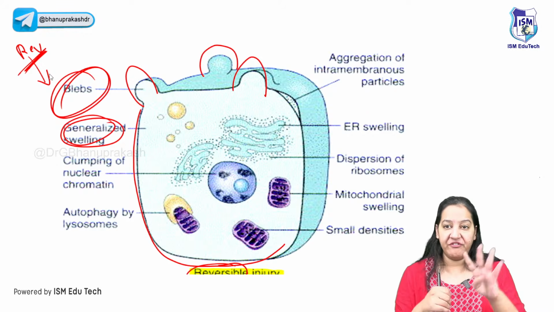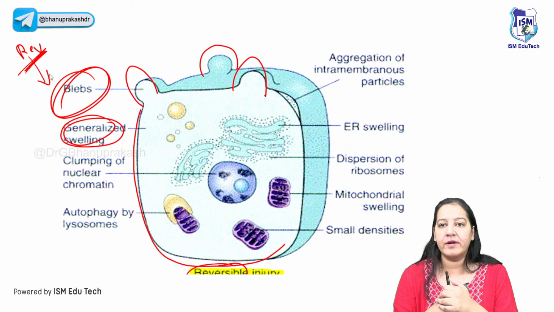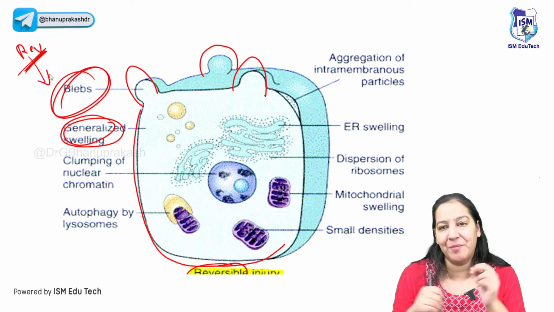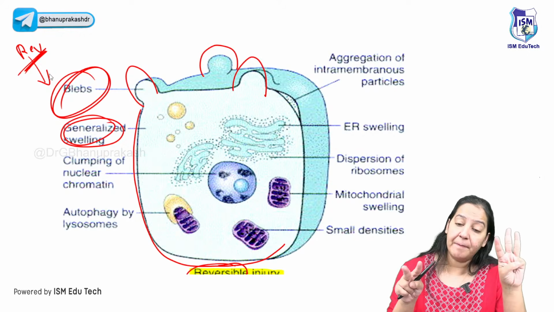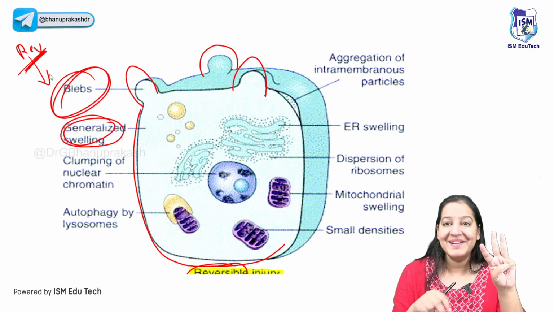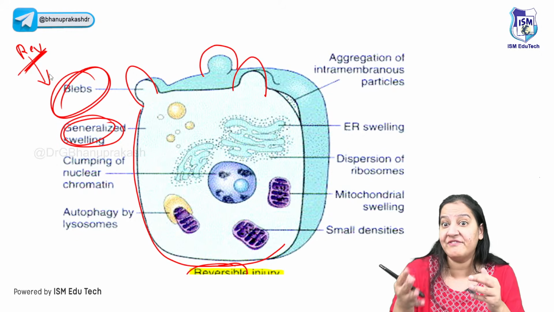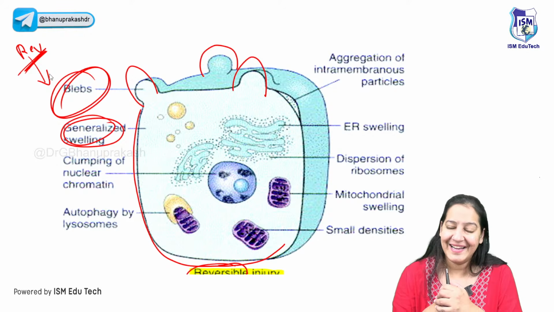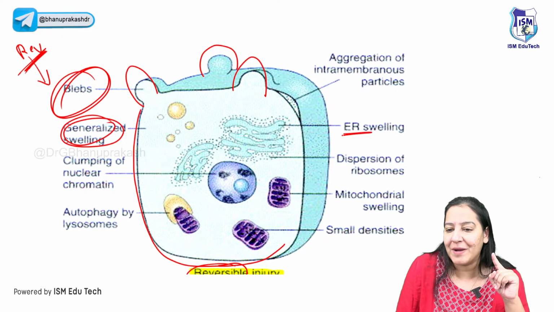It's irreversible. So based on that, we can decide. Now I'm going to cover 4 organelles here and 4 organelles there. What are the 4 organelles? I will compare the endoplasmic reticulum of both of them, the ribosomes, the mitochondria, and the lysosome. Based on these 4, I will help you decide whether it's reversible or irreversible. In the end, I will give you a table. Don't worry, first understand.